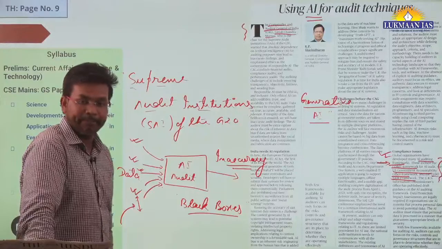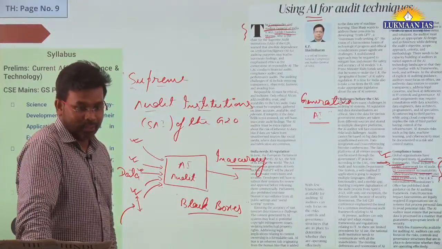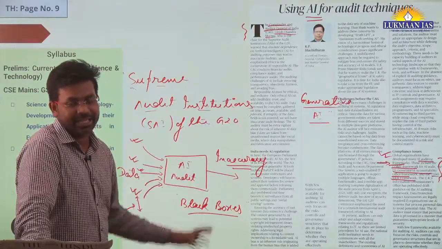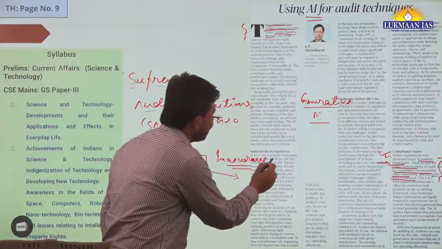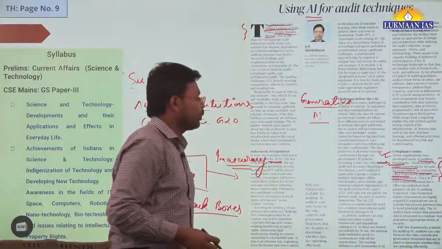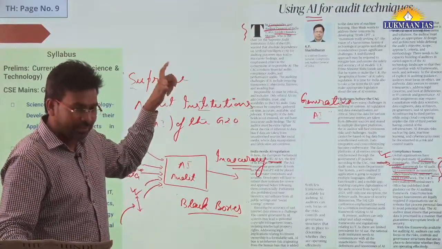The name of the law is the EU AI Act, the European Union AI Act. In this article they have not mentioned it, but the EU AI Act came long back, and we have discussed it before.